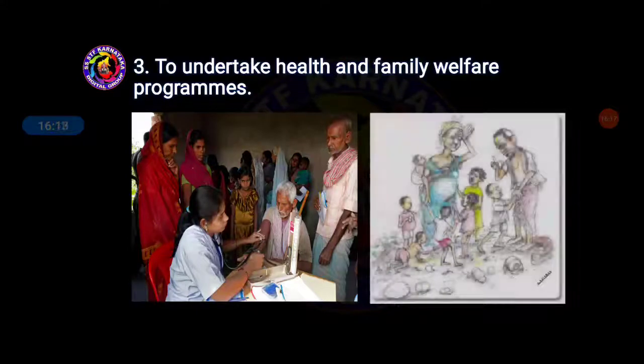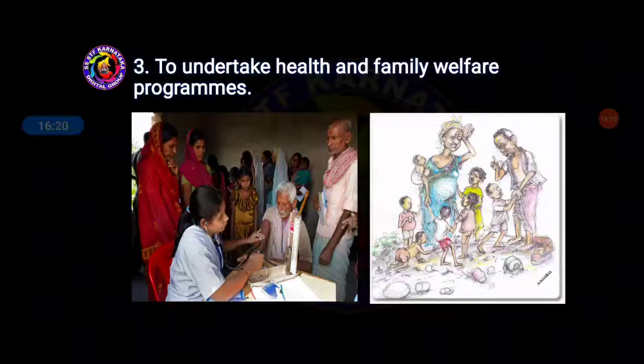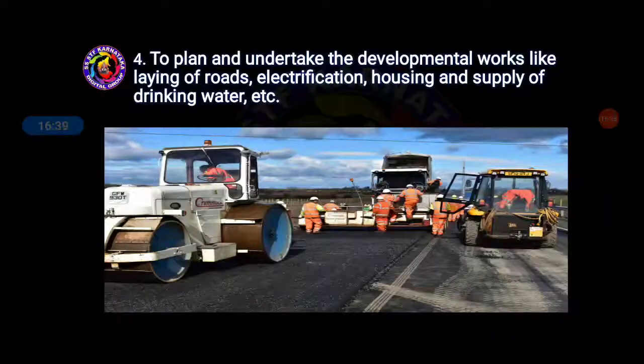These are the programs which have been taken. For example, these are the situations: the poor cannot afford it. Because of that, the local self-government provides medical facilities and welfare programs for the poor people, and for persons living in a village. So these are the important points of local government, students.